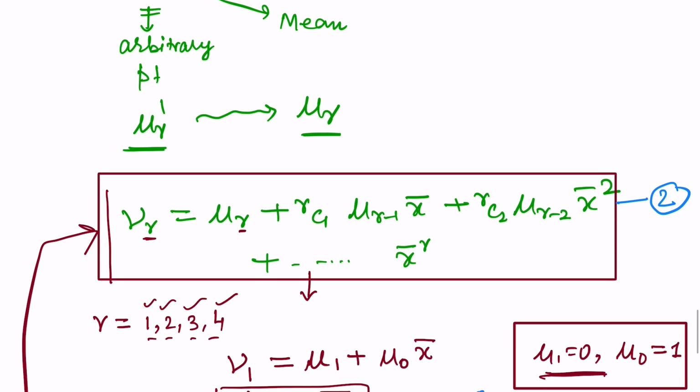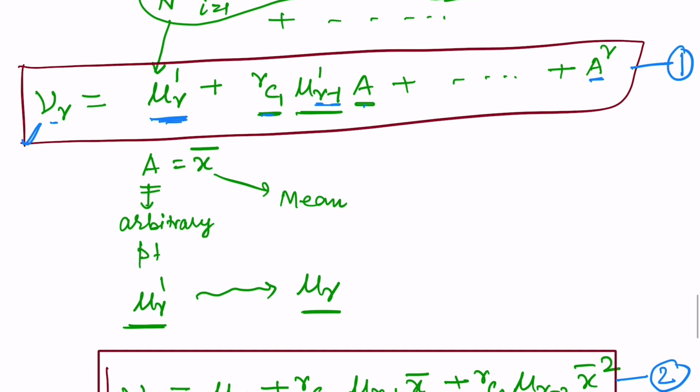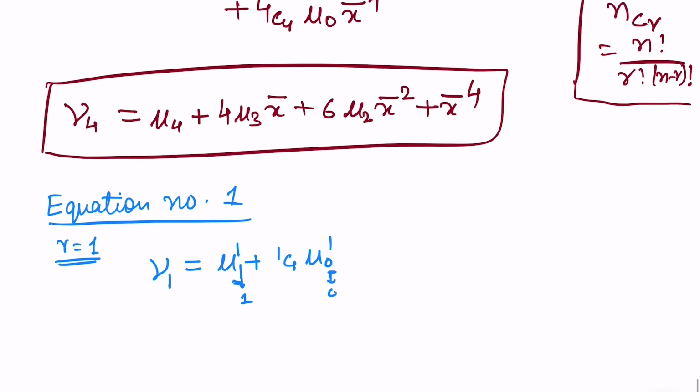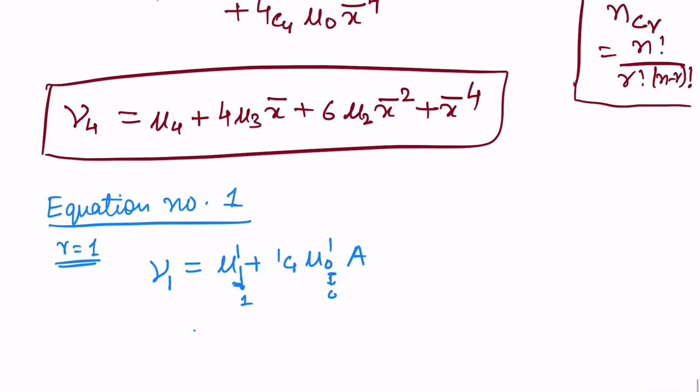And what next in the formula? It is multiplied by the term a. So this will be mu 1 dash plus mu 0 dash multiplied by a. You can use this formula as mu 1 dash is equal to x bar minus a.